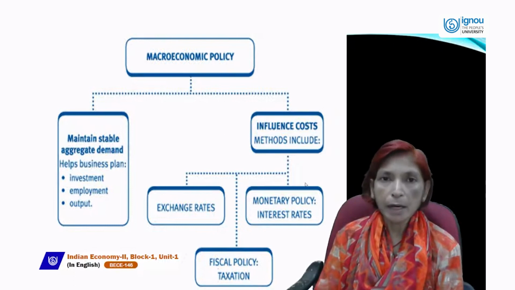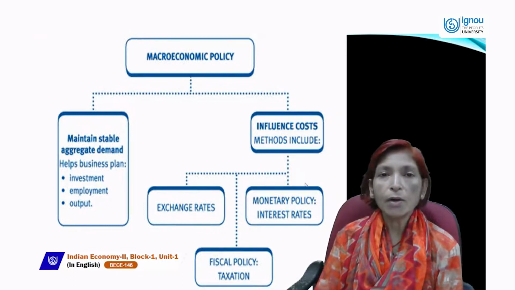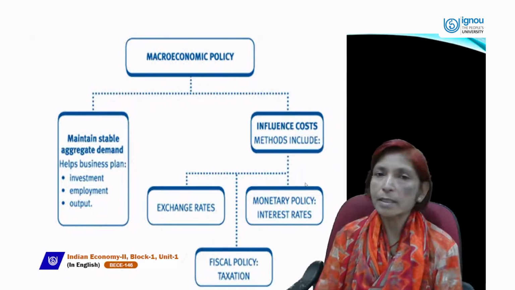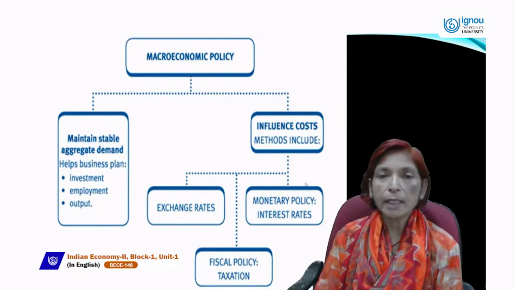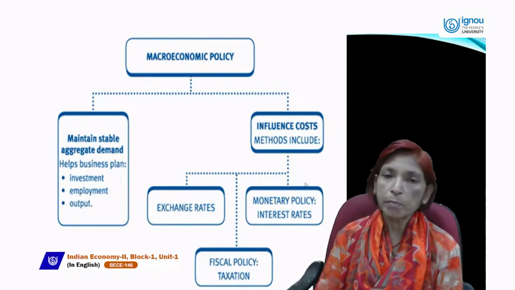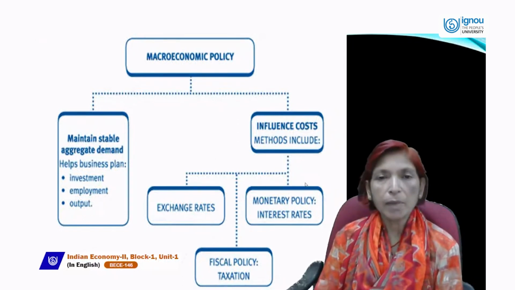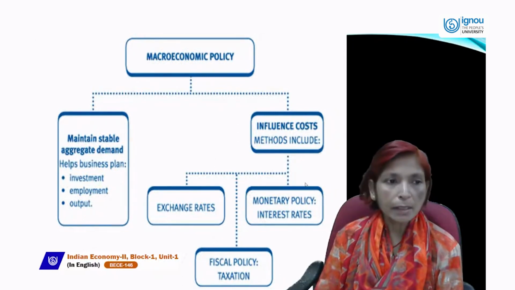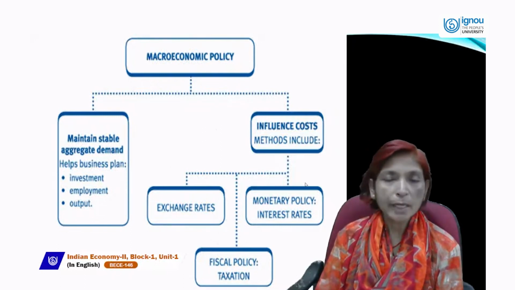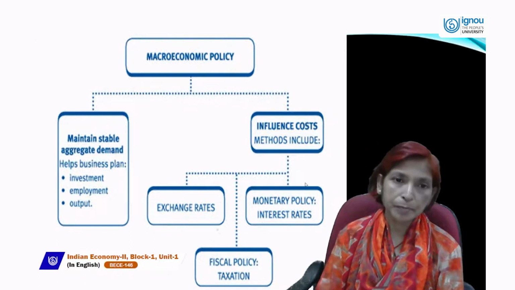So, aggregate demand is the demand of total or whole consumers for goods and services which are produced in our country. Aggregate demand is the summation of all consumers' demand at a given price and at a given time period. And the main macroeconomic policy is to stabilize or maintain aggregate demand, which helps business plan for investment, employment, and output.